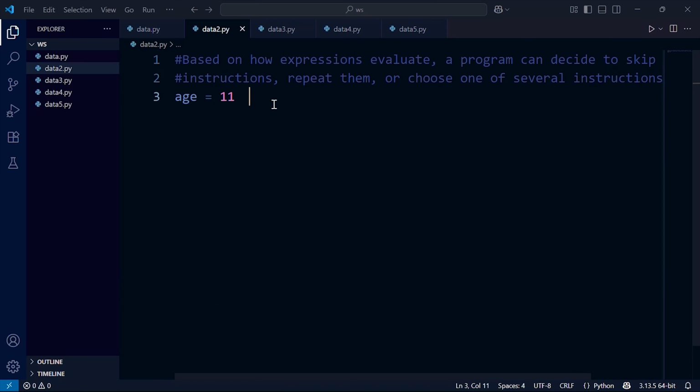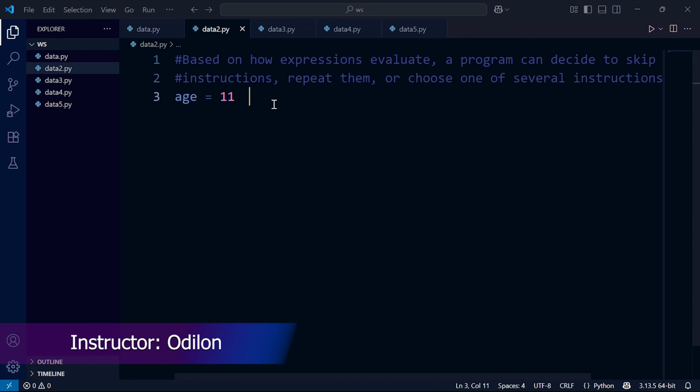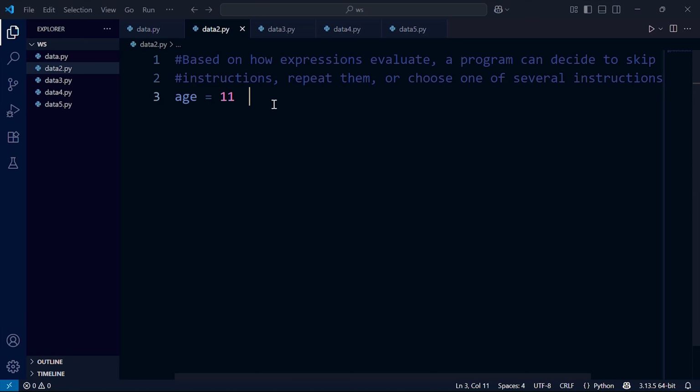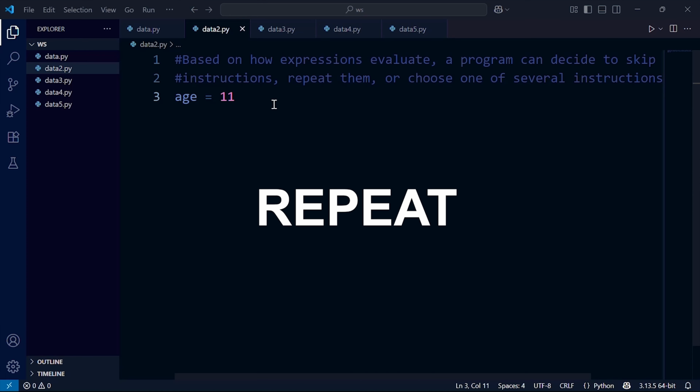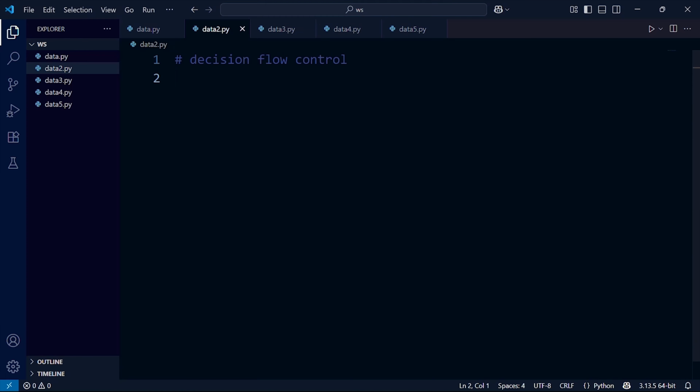Based on how expressions evaluate, a program can decide to skip instructions, repeat them, or choose one of several instructions to run. That's why there is decision or condition flow to skip, and loop for repeat. Let's start with decision. Let's say age is equal to 12.